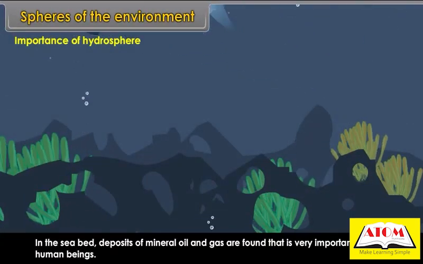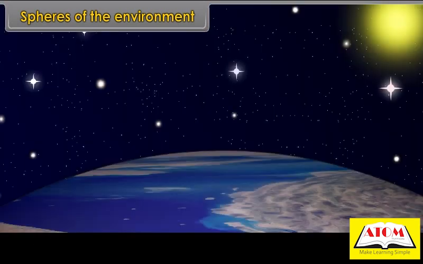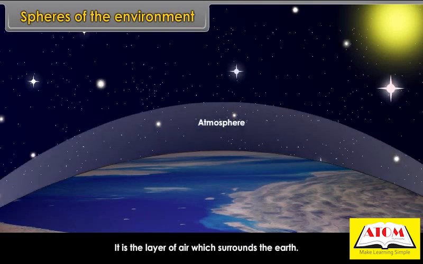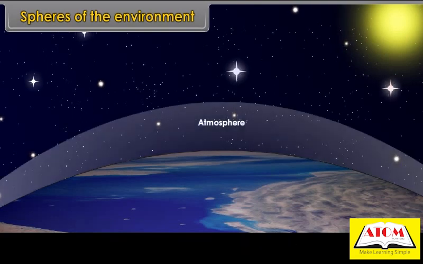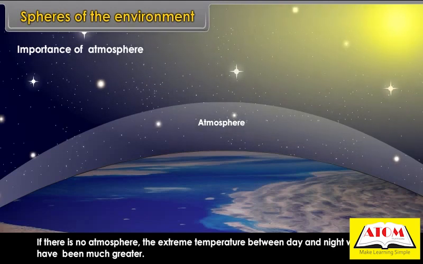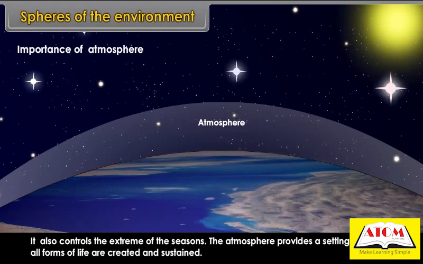Atmosphere. It is the layer of air which surrounds the Earth. Importance of atmosphere. If there was no atmosphere, the extreme temperature between day and night would have been much greater. It also controls the extremes of the seasons. The atmosphere provides a setting in which all forms of life are created and sustained.